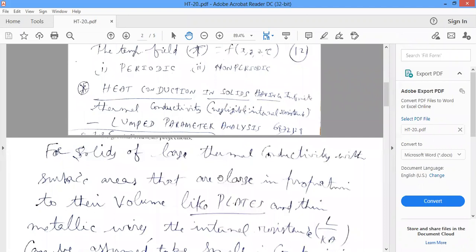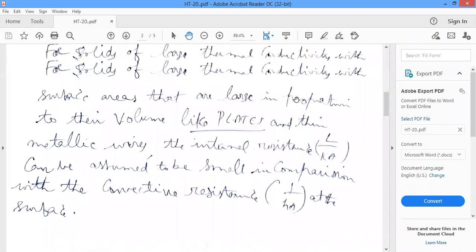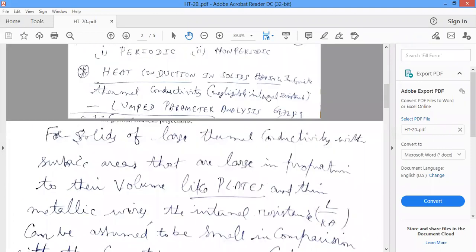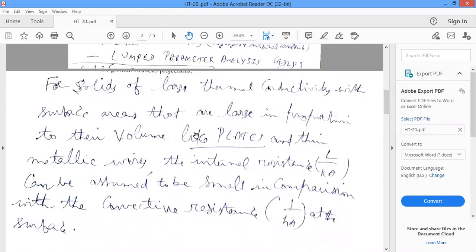When compared with convection resistance, that is 1 by Ha, the internal or conduction resistance is very small. At the same time, thermal conductivity is very large, or infinity. So this analysis is known as lumped parameter analysis. If there is negligible internal resistance when compared with convective resistance, and you go for transient heat transfer analysis, that is known as lumped parameter analysis.